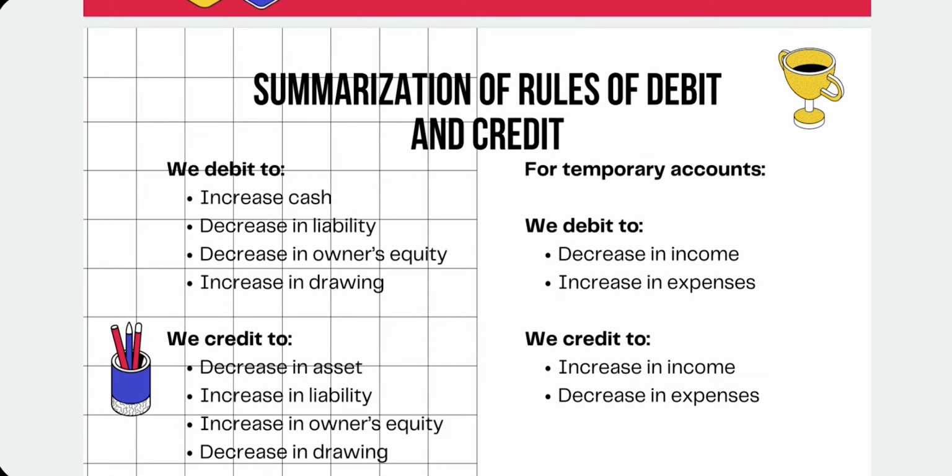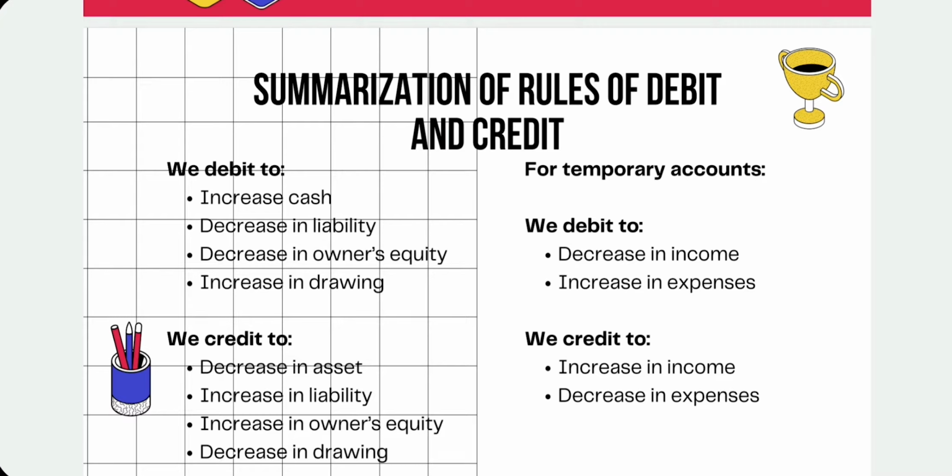Now let's go to the summarization of rules of debit and credit. We debit to increase assets, to decrease liability, to decrease owner's equity, and to increase drawing. We credit to decrease assets, increase liability, increase owner's equity, and decrease drawing.